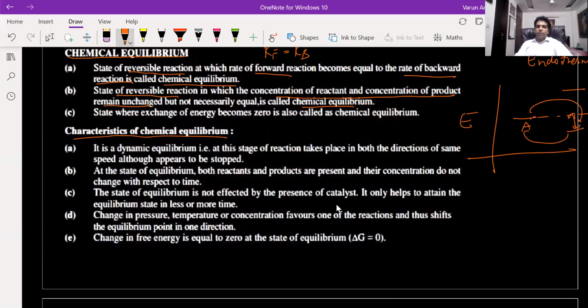Now, characteristics of chemical equilibrium. One more thing, when the rate of forward and rate of backward is equal, the exchange of energy will become zero. So what kind of energy? That is Gibbs free energy. So what is Gibbs free energy? We'll be talking about this in the chapter thermodynamics.